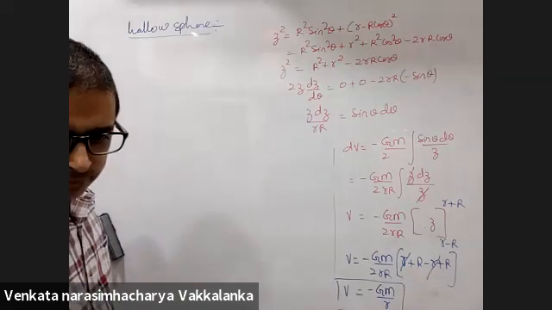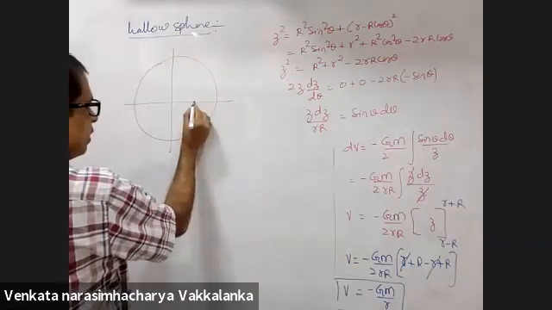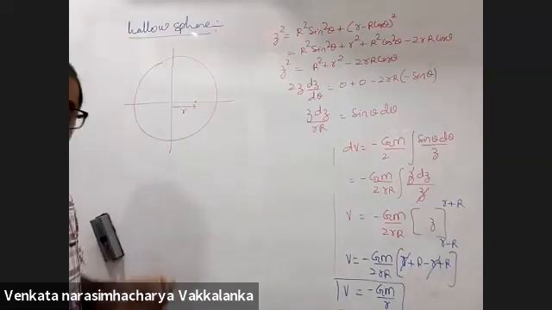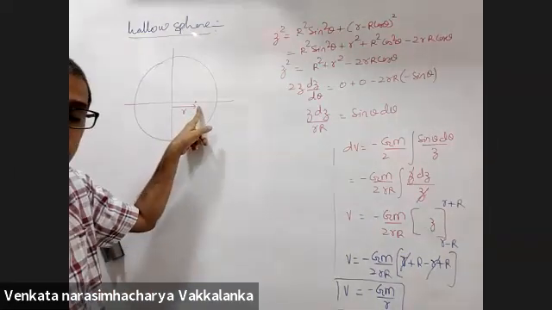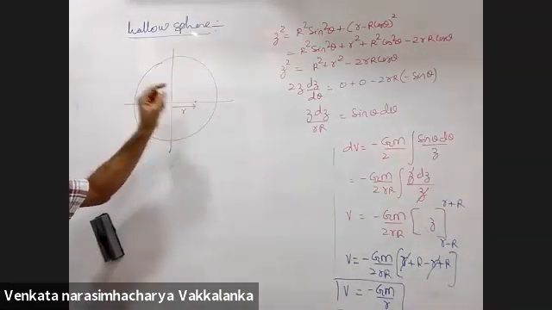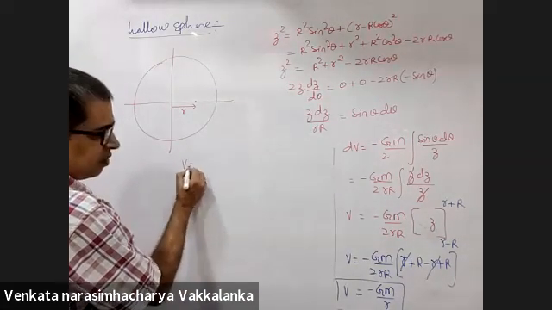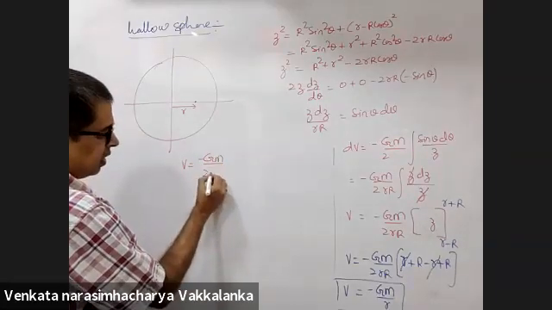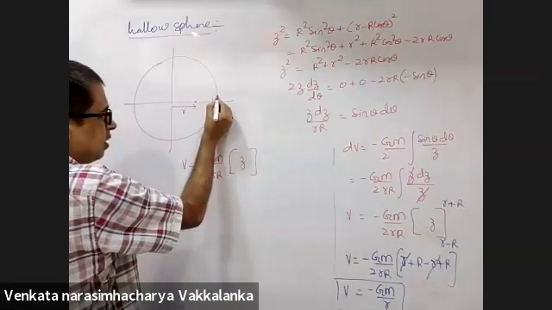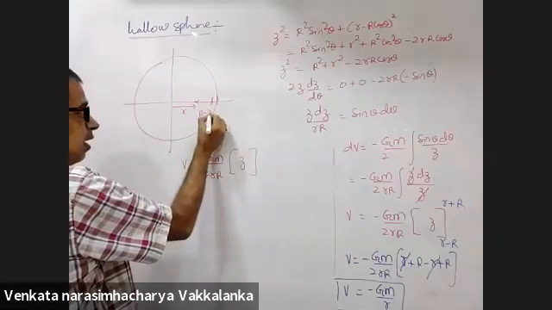Now listen. What if I select a point inside? I want the potential for a point inside the sphere. Listen to me carefully. All of the derivation will be the same except the limits. Minus G M by 2 small r capital R. If I consider the ring at the right extreme, what will be the z value? Capital R minus small r.